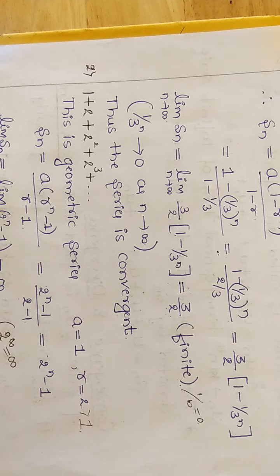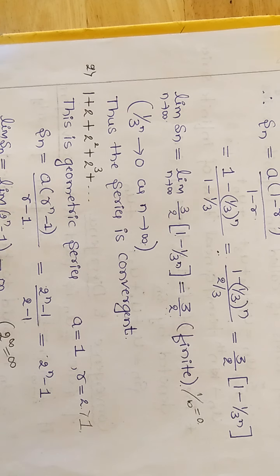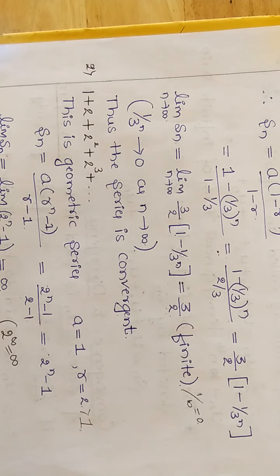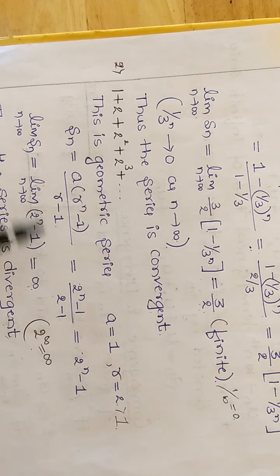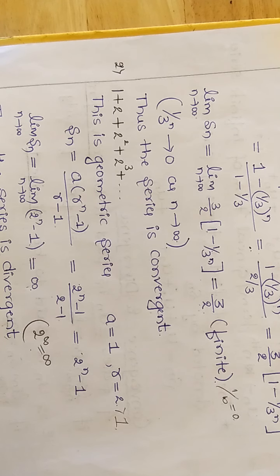Take the limit on both sides. We get the limit of 2 raised to n minus 1 as n tends to infinity. What is 2 raised to infinity? Put n tending to infinity, that is, substitute the value of n here. 2 raised to infinity is infinity, and infinity minus 1 is infinity. So this value becomes infinity. Then the limit of Sn as n tends to infinity is an infinite value, so clearly the given series is divergent.